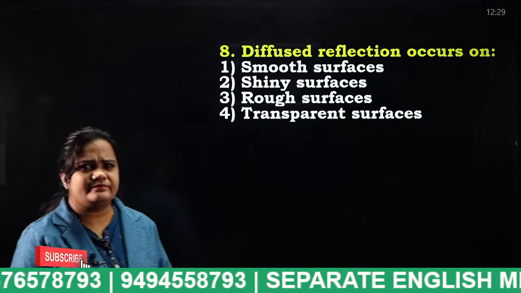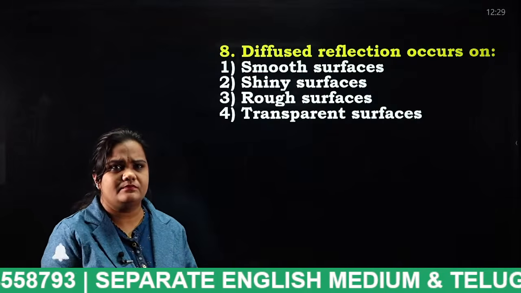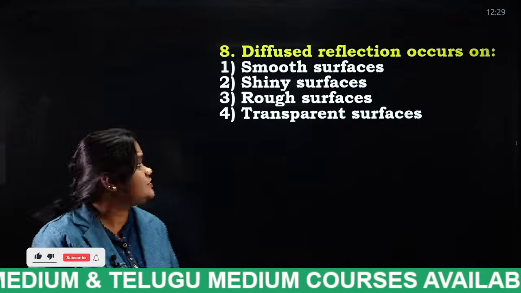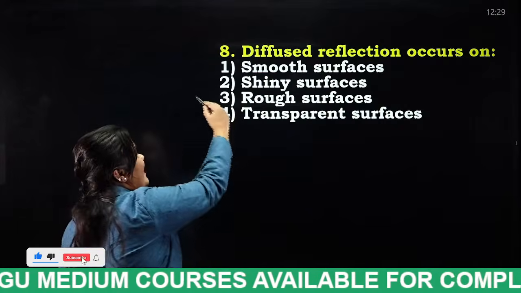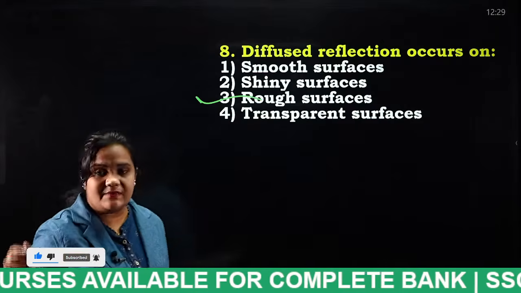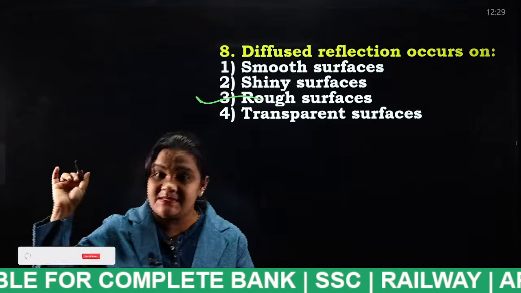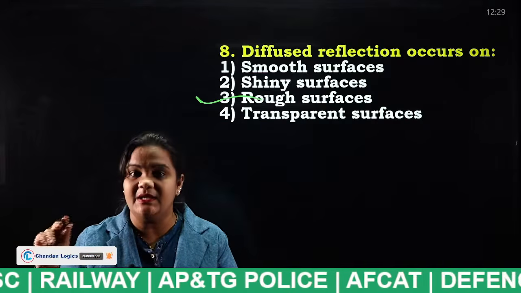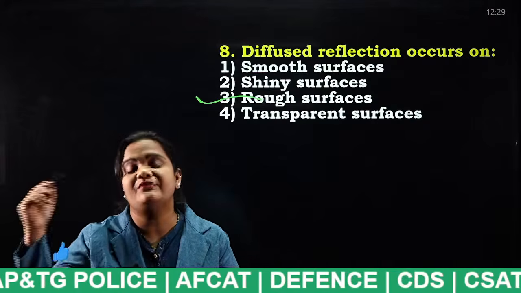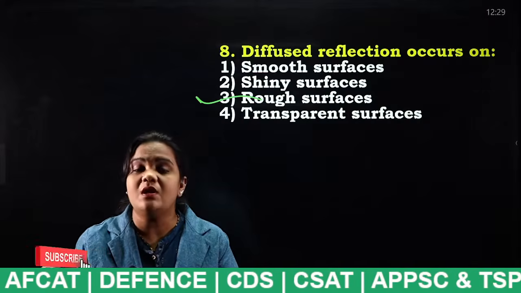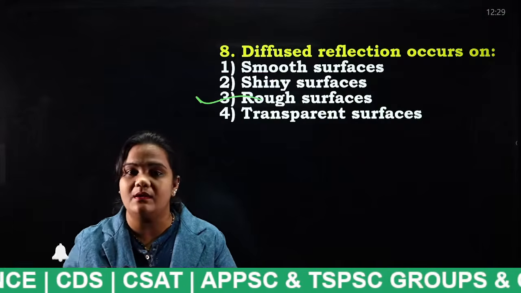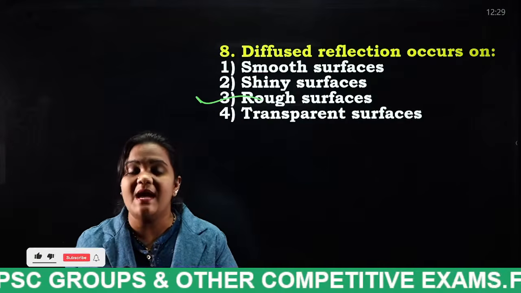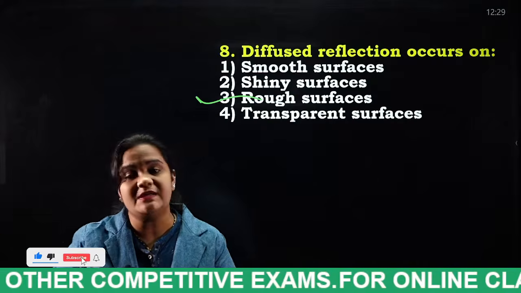Tell me. Yes. What is the answer for this question? Rough surfaces. Why? Because when incident rays hit rough surfaces, the reflected rays go in different directions. When it comes to regular reflection, when the light rays hit smooth surfaces, the reflected rays all travel in the same direction.